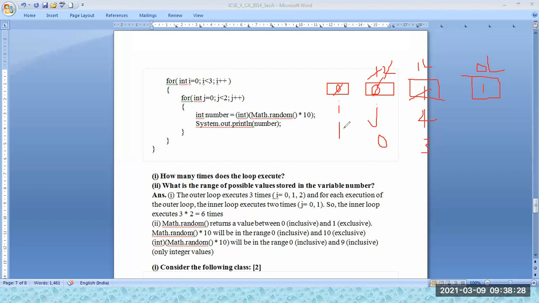This is the second time it is working. So here, as you can see, for each execution the outer loop executes 3 times, that is for 0, 1 and 2. And the inner loop works 2 times, that is 0 and 1 only. So it will be 3 into 2, which is 6 times. This you can clearly tell. Okay, let's go ahead.